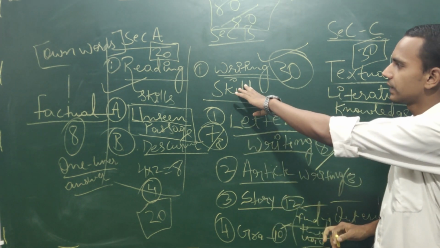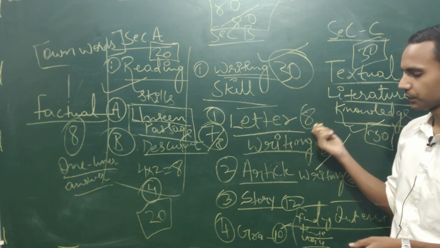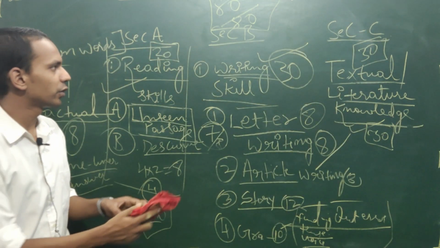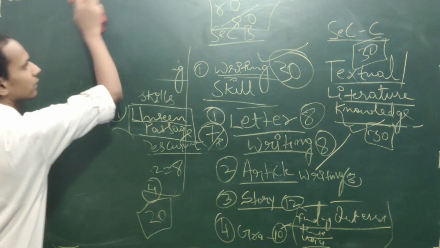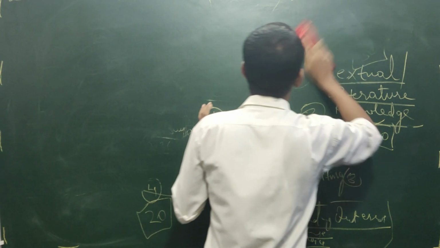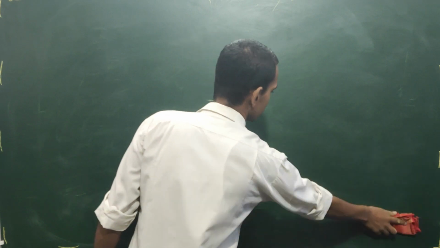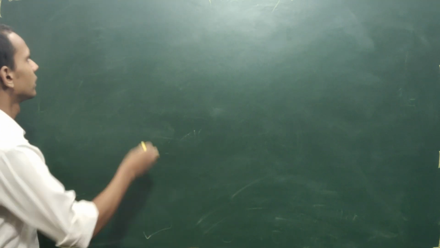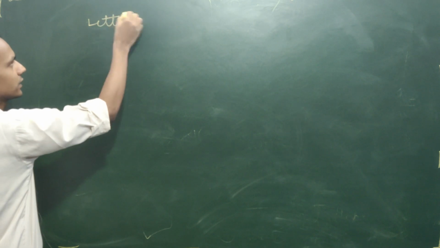So one by one we will discuss all the parts. Like we can see the writing section, and the first part is coming later, which is of 8 marks. So we will see now. Children, now I am going to erase this part. Generally this used to be the question, letter writing, of how many marks? 8 marks.